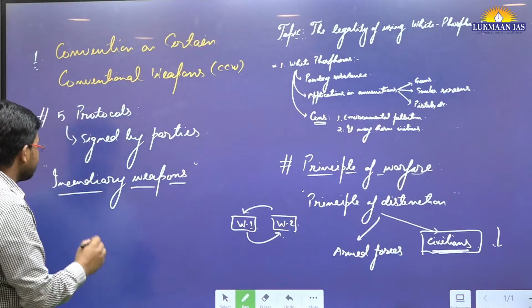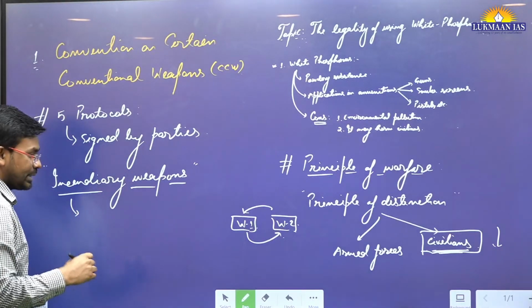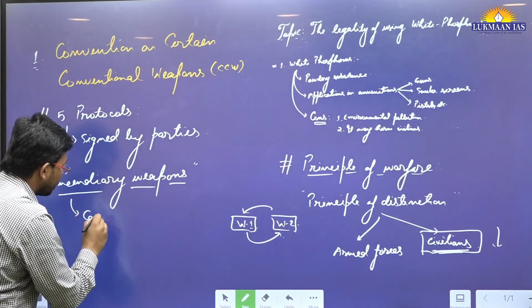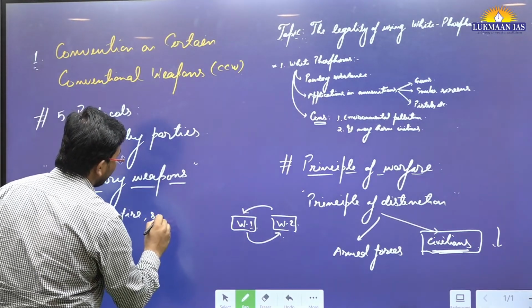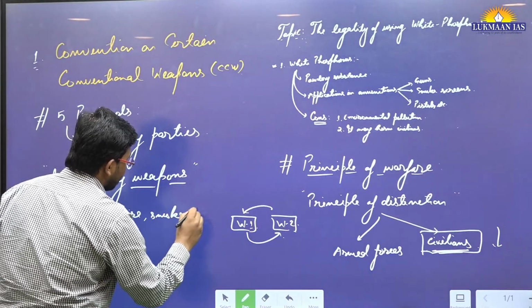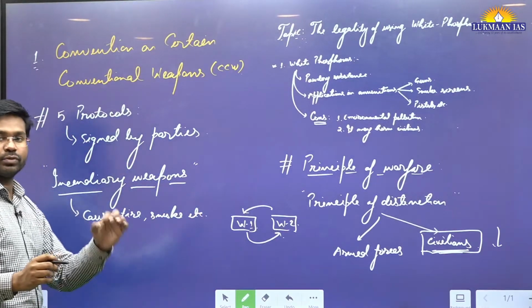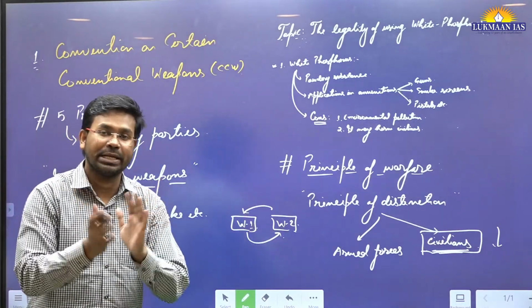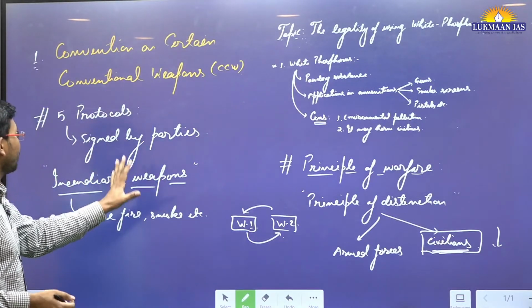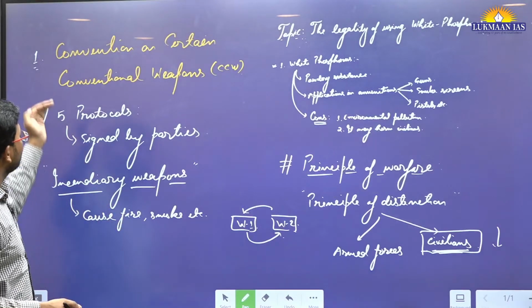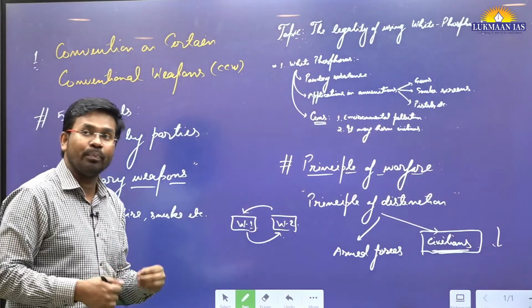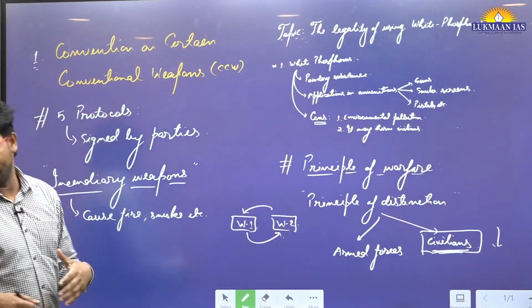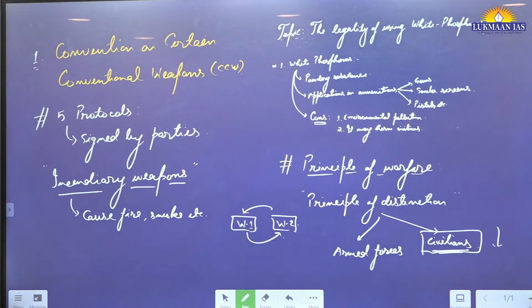These are weapons that cause fire and smoke, those weapons that set things on fire. So this convention talks about how such weapons may be used. One of the articles is Article 1 of Protocol 3.